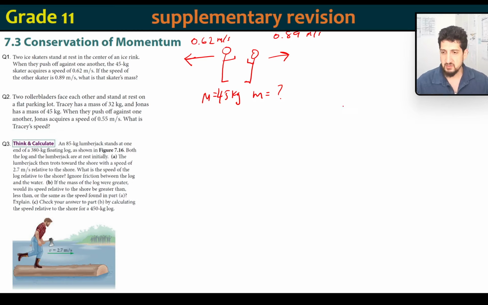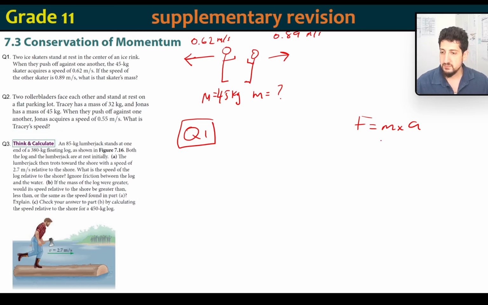Something has to give. Remember, force equals mass times acceleration. That's what we are concerned with here. And we are concerned with Newton's laws as well. So for every action, there is an equal and opposite reaction. So in this question here, we are talking about a lot of physics, different concepts in physics. We're talking about Newton's third law of motion. We're talking about momentum conservation. We're talking about action and reaction forces.